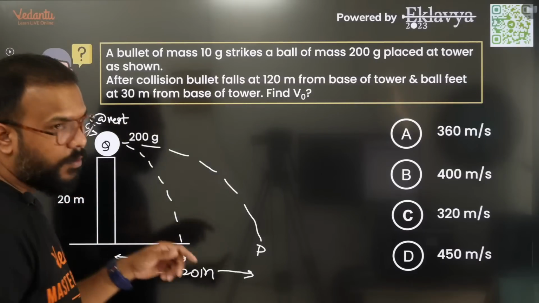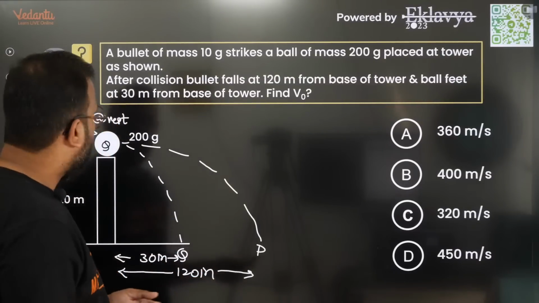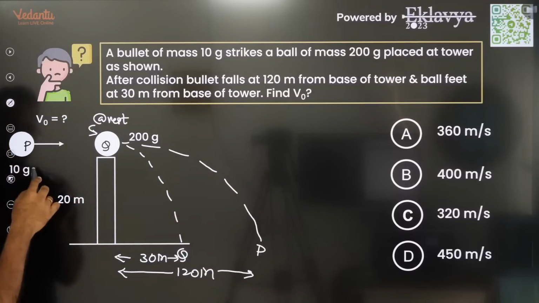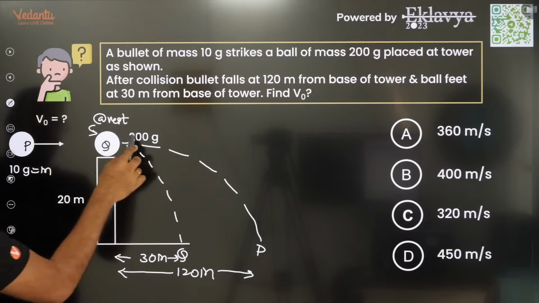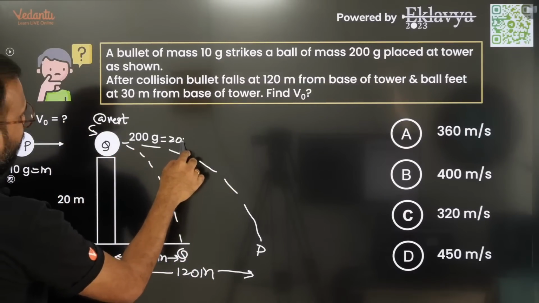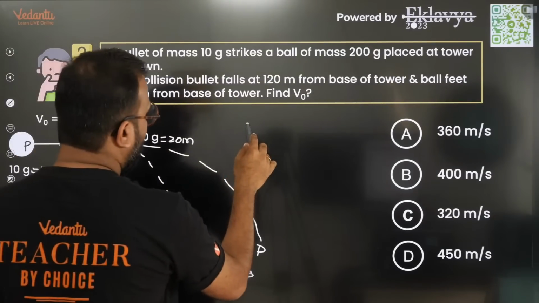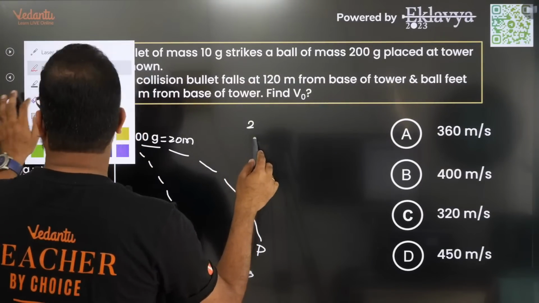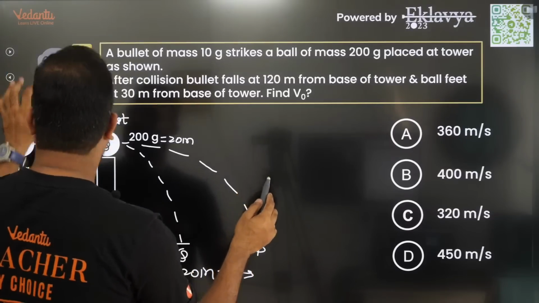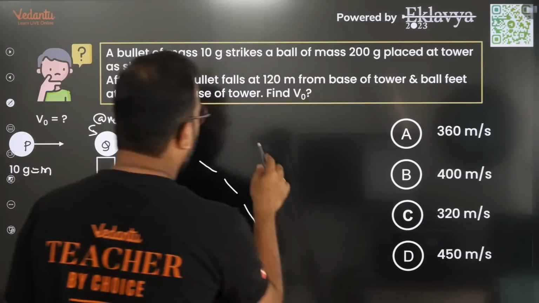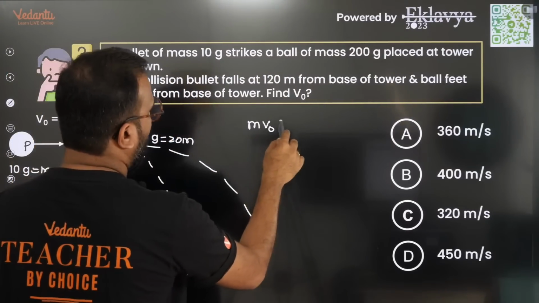In this case, of course, momentum remains conserved. If I call this mass M, then this mass is 20 M, just to make my calculations easier. Momentum conservation says that in the beginning, you have M mass moving with V naught, so M V naught.